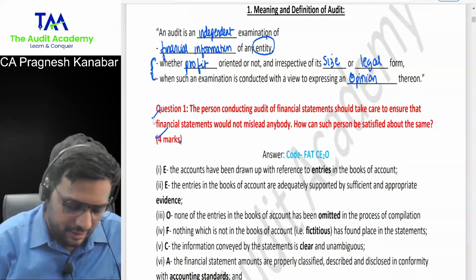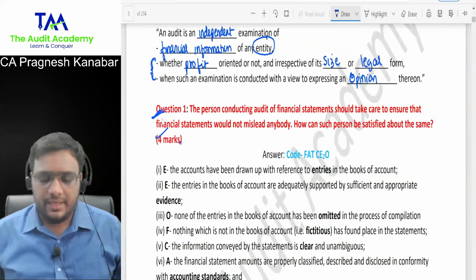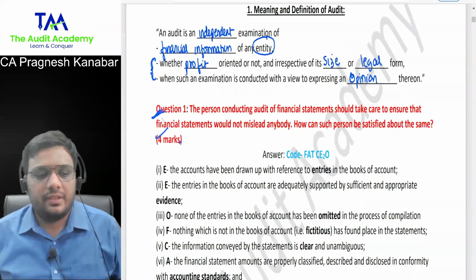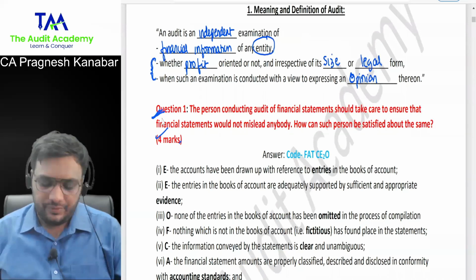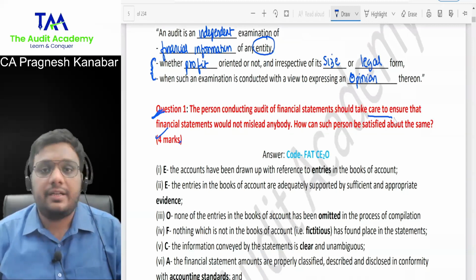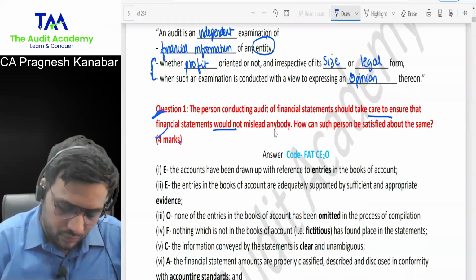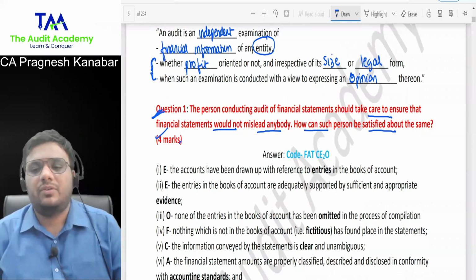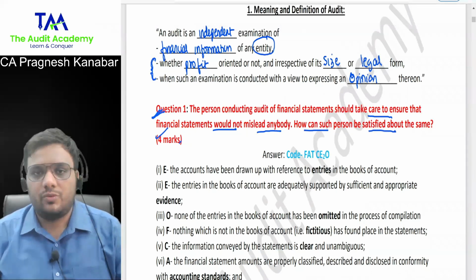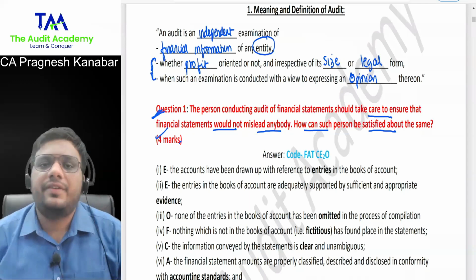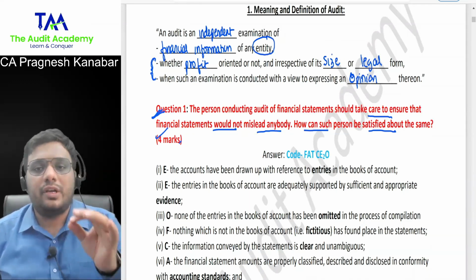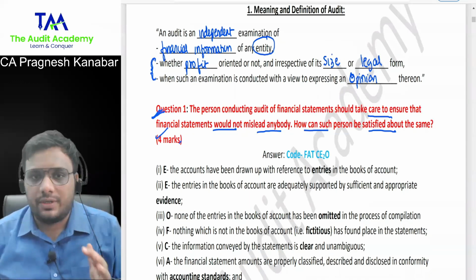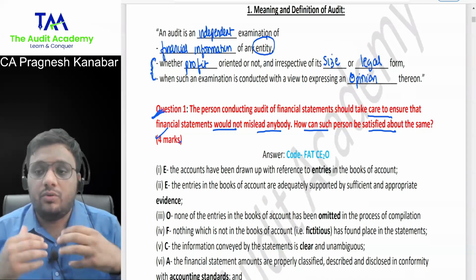All right. Now look at this. Question number 1. The person conducting audit of financial statements should take care to ensure that the financial statements would not mislead anybody. How can such person be satisfied about the same? Now listen to me. For all the brief answers, you should focus on the requirement, that is the last line of the question. What are they trying to say? What do they want from you?